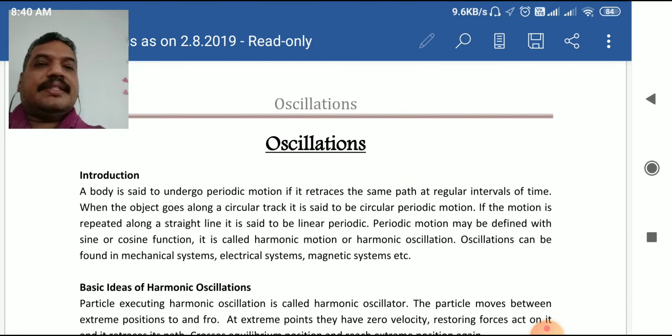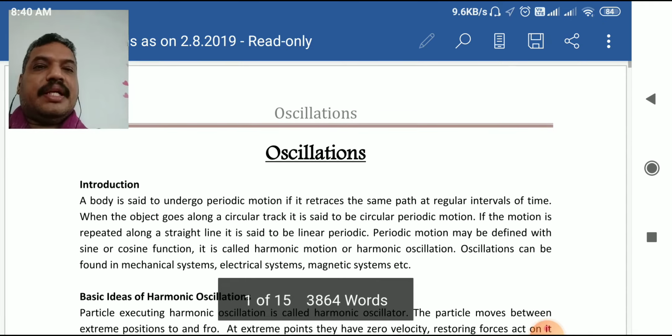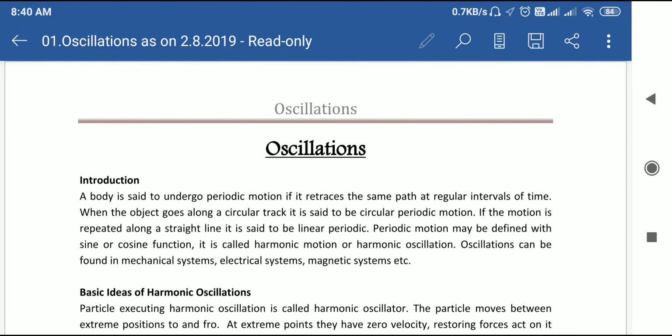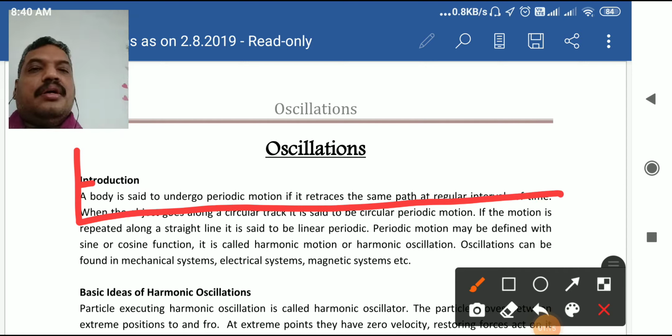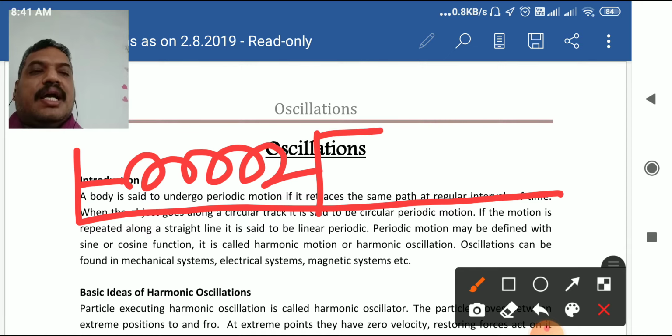Now third example for periodic motion. Here you have a wall. To that wall a spring is attached, and here you have a block.